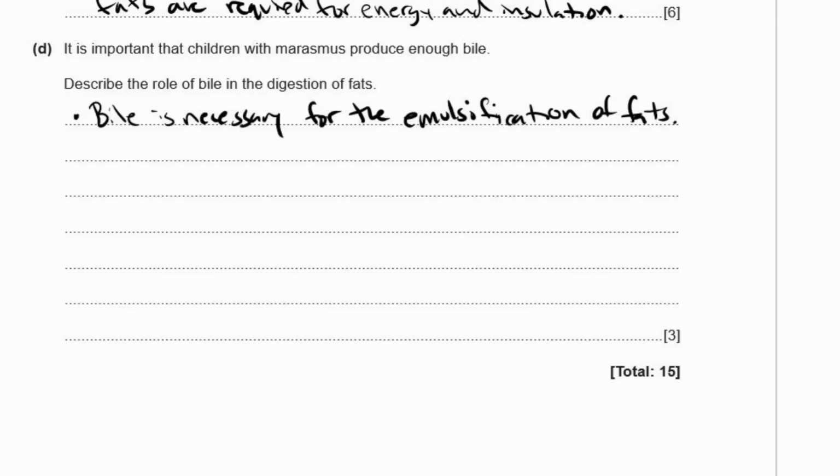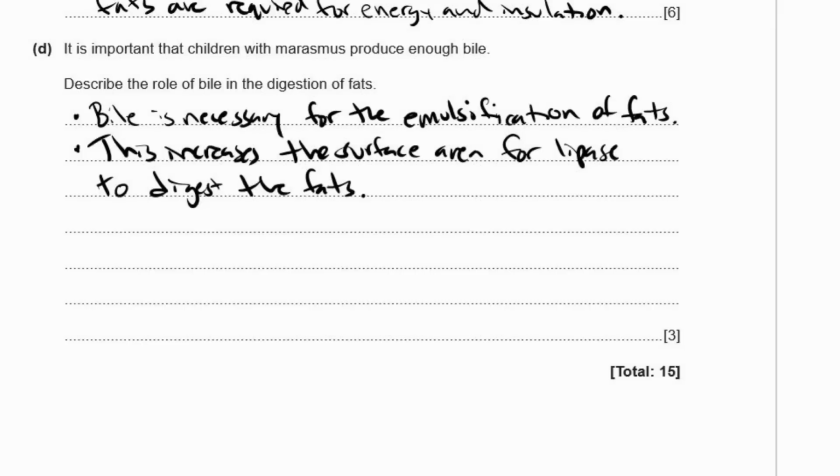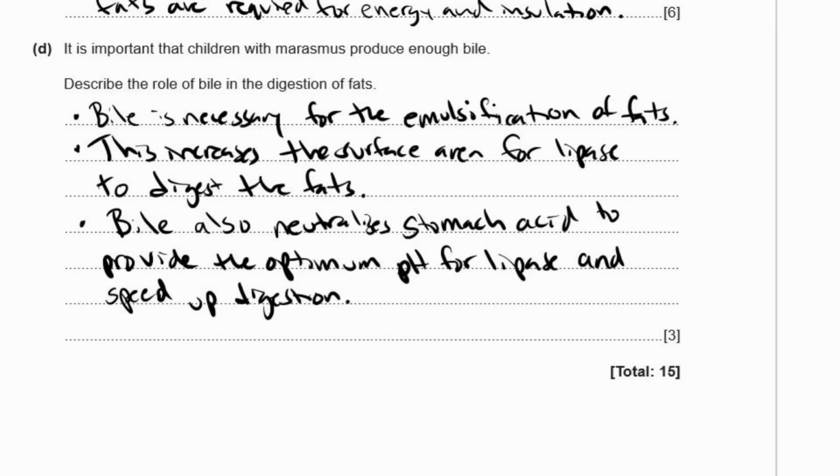And remember, if you describe what emulsification is, it's not breaking the fats into smaller molecules, because that describes chemical digestion. It's breaking the fat into smaller droplets, and that's the mechanical digestion. So bile does mechanical digestion, not chemical digestion. So this increases the surface area for the lipase to digest the fats. So bile also neutralizes stomach acid to provide the optimum pH for lipase and speed up digestion. Another word for stomach acid is chyme. Okay, so that is the answer to that question.